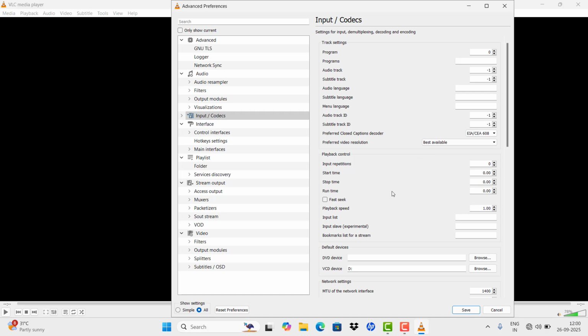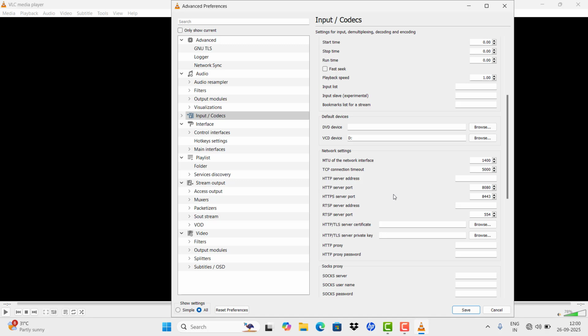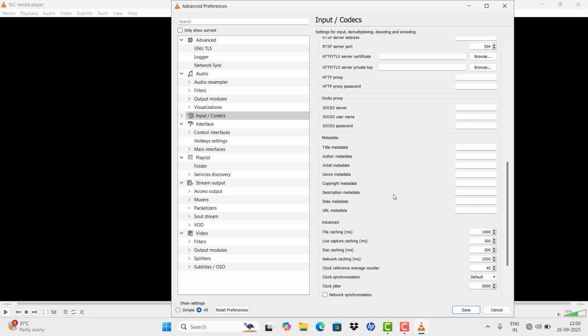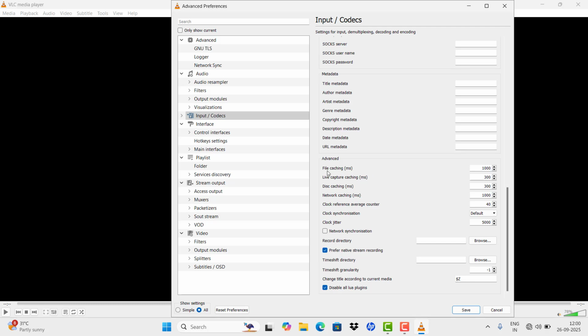Once it's done, please scroll down and you may see the Advanced option over there, File Caching. Please pick File Caching and make it double. If you had the number as 500, make it 1000. If you had 1000, make it 2000.